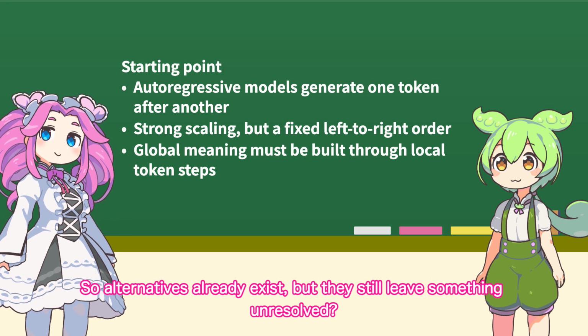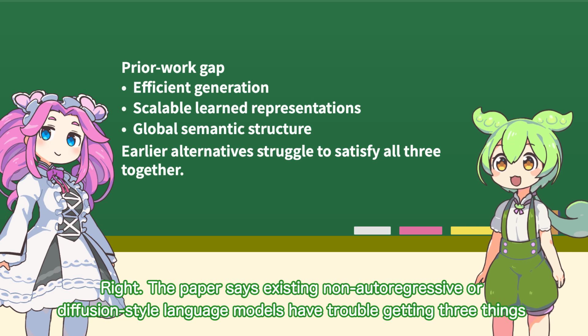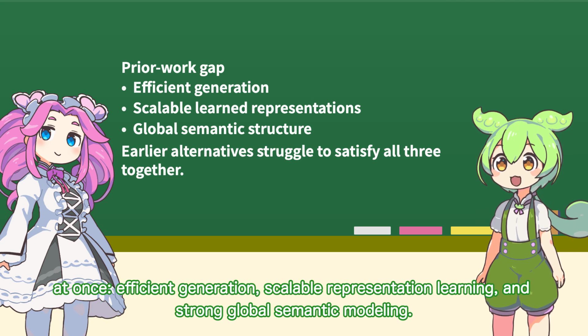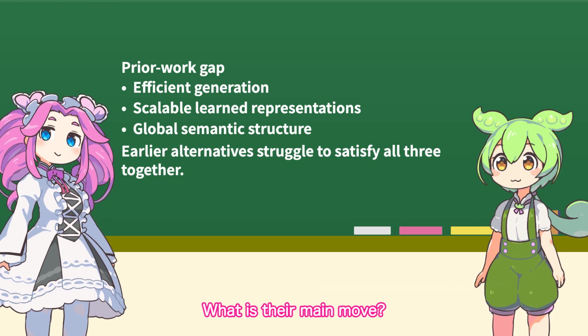So alternatives already exist, but they still leave something unresolved? Right. The paper says existing non-autoregressive or diffusion-style language models have trouble getting three things at once: efficient generation, scalable representation learning, and strong global semantic modeling. What is their main move?